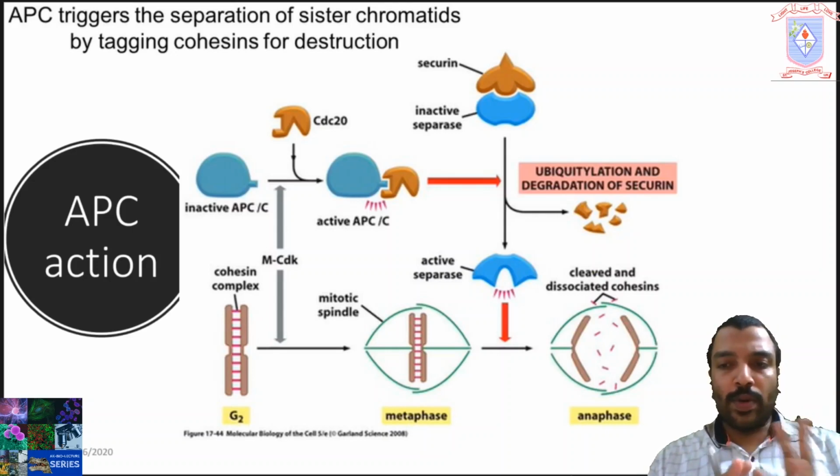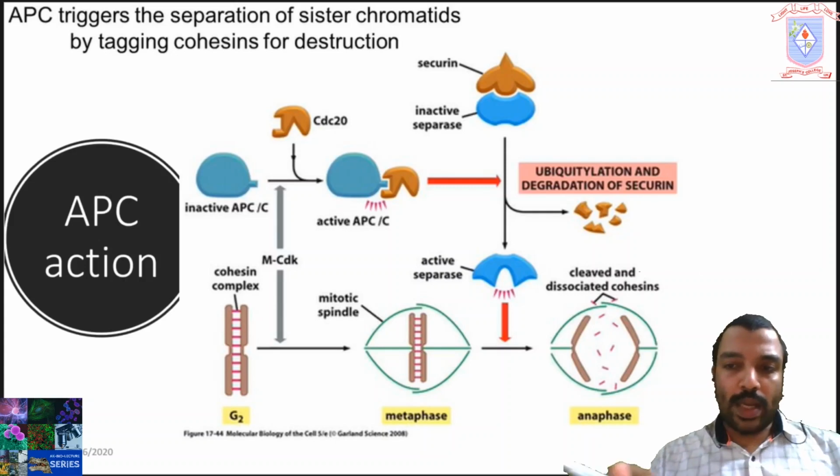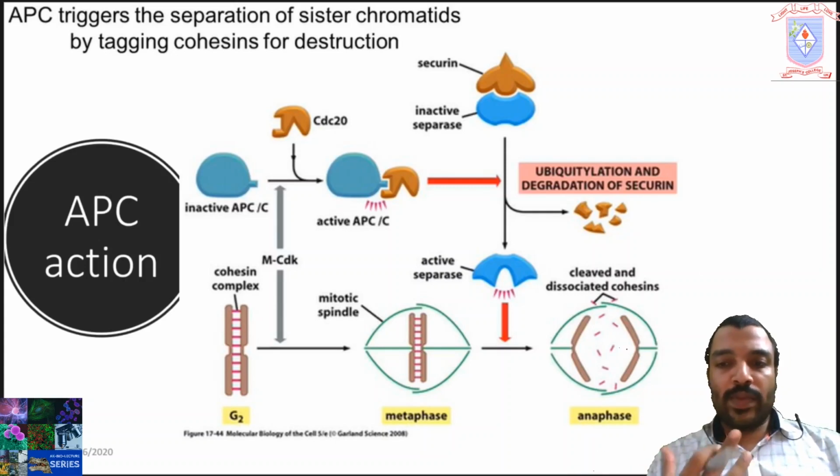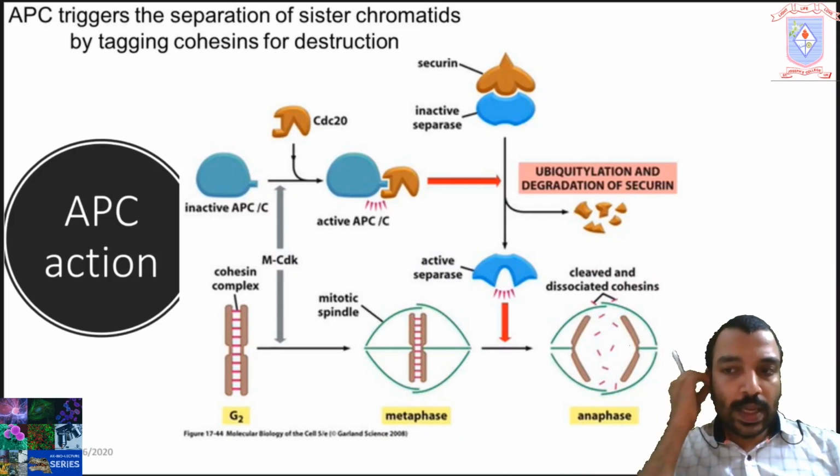We already discussed all the mechanism. So during prophase, all the cohesin proteins are removed by the phosphorylation activity of some kinases, except from the centromere portion and places of chromatids.